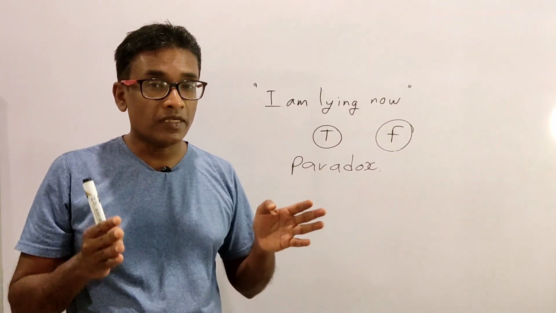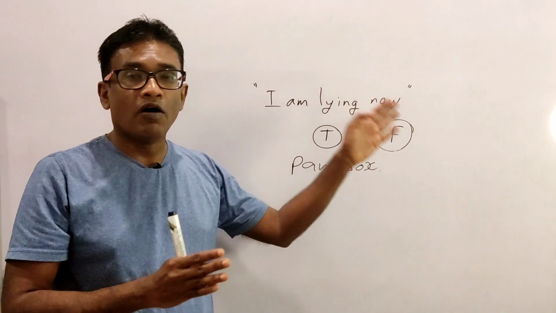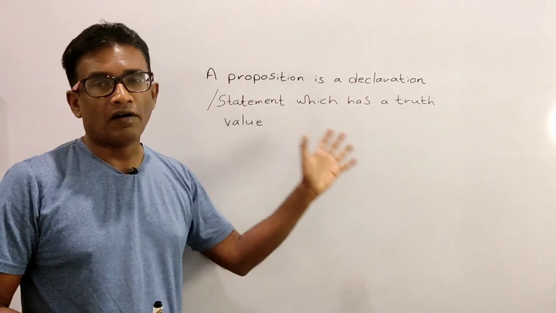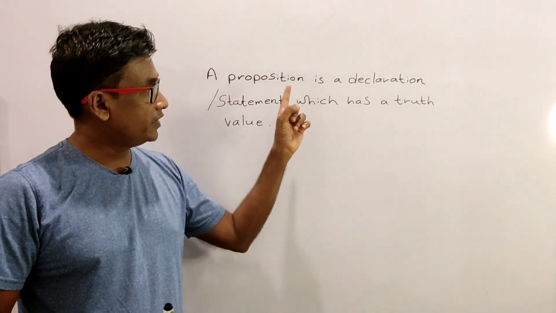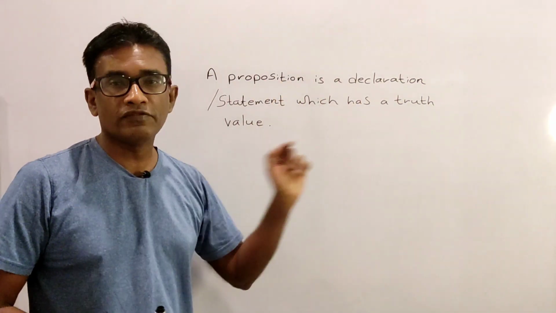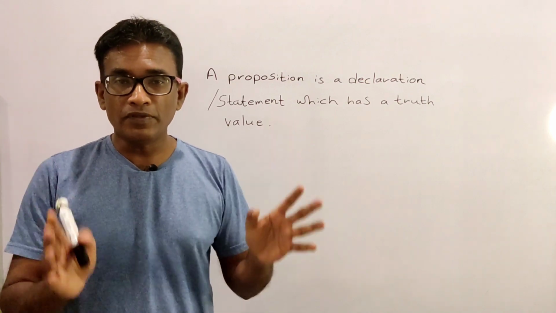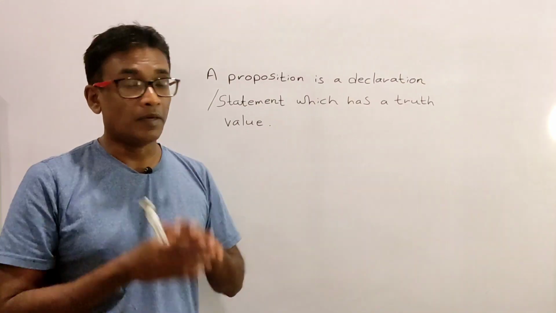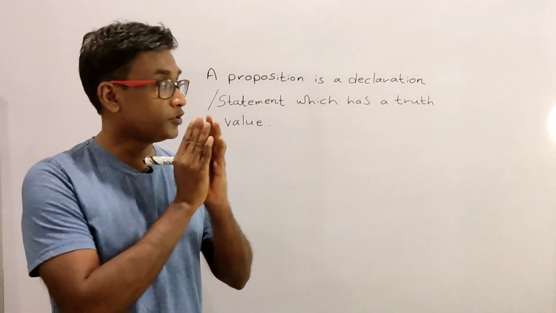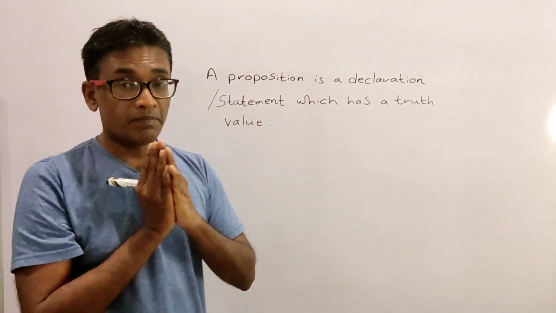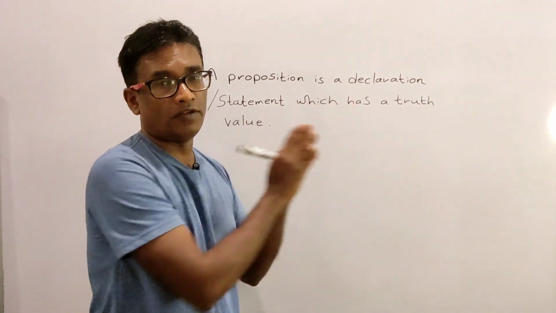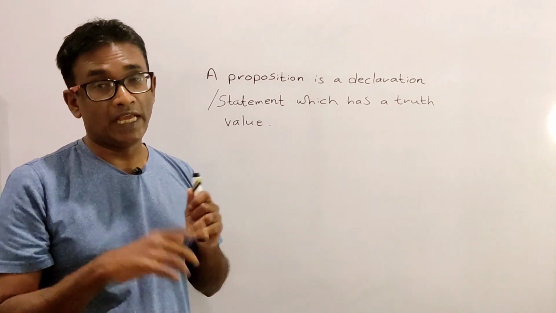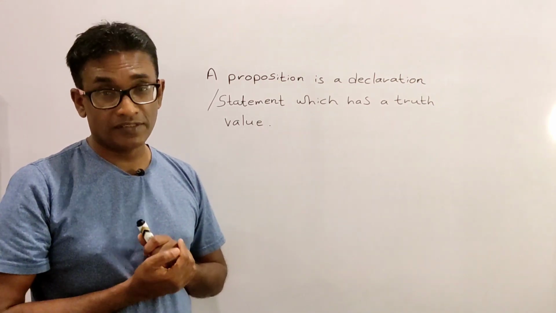Now we come to the formal definition of a proposition. A proposition is a declaration which has a truth value. So a proposition can be either true or false. A proposition can never be both true and false. It can be either true or false. This is what is meant by a proposition. So that is the answer to our question.